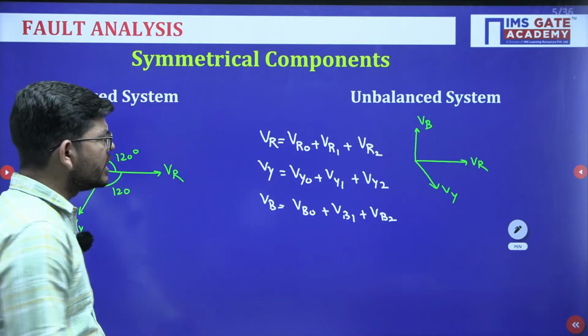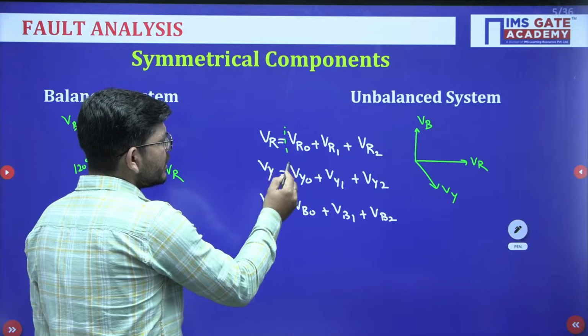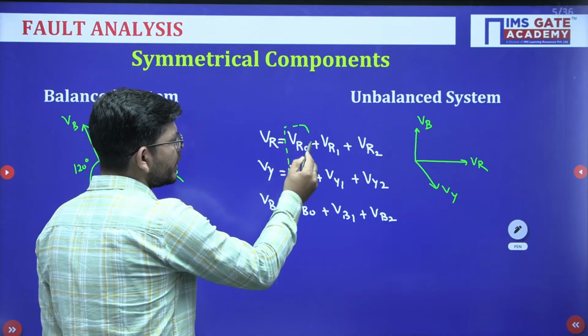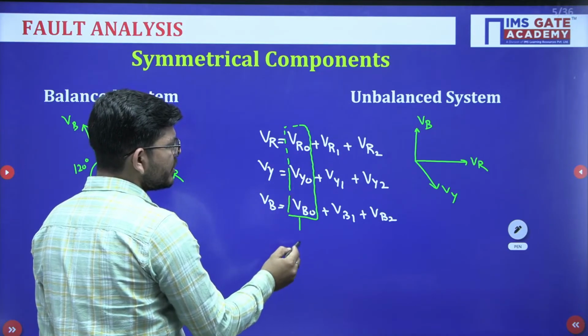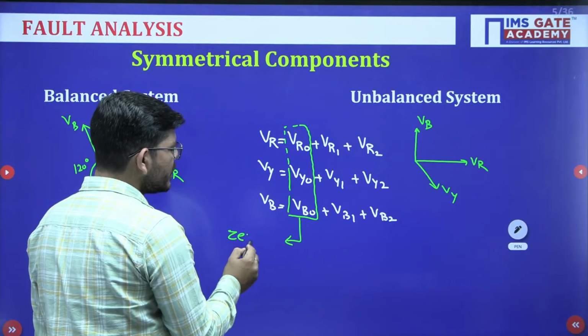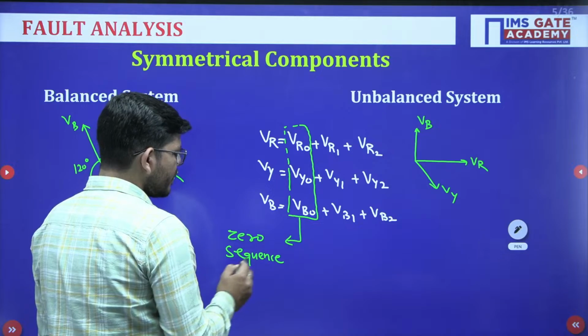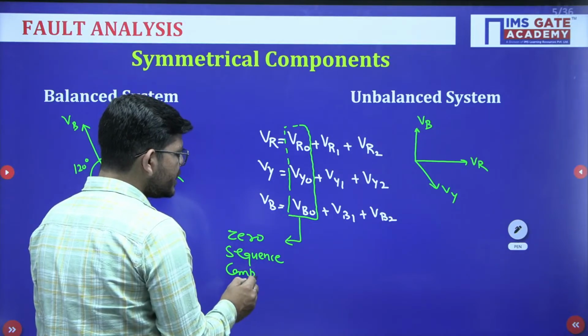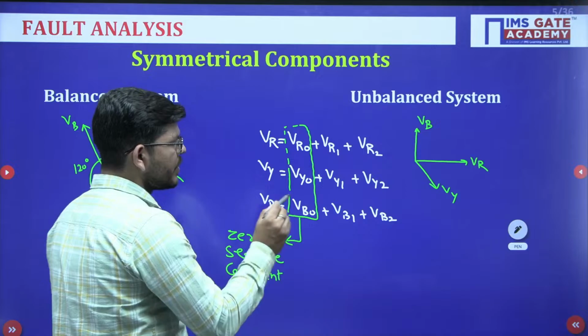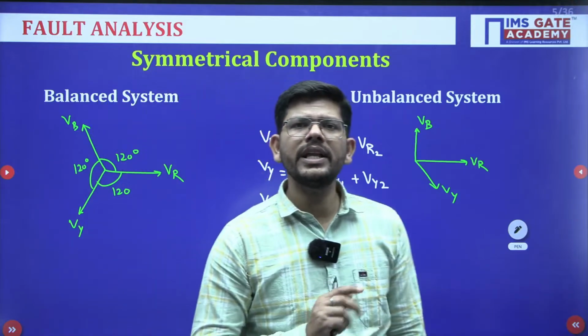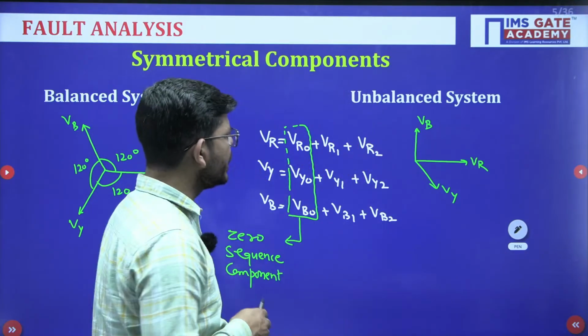So just see what this is. This represents the zero sequence component. This is called the zero sequence component. Why are they called zero sequence components? Because there is no phase displacement with respect to each other. They are all equal in magnitude, but there is no phase displacement with respect to each other.